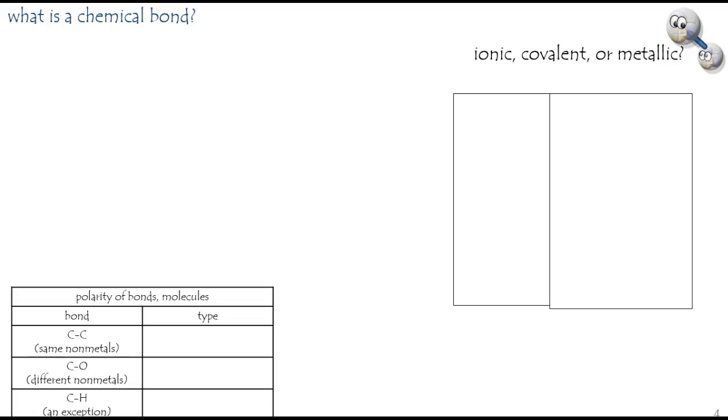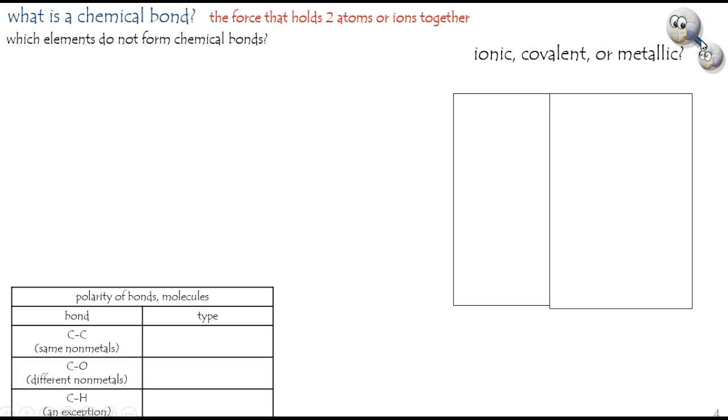A chemical bond is the force that holds two atoms or ions together. It's that line, if you will. A good question to ask is which elements don't form chemical bonds, and those would be, except under extremely stringent conditions, the noble gases. And that's a clue.